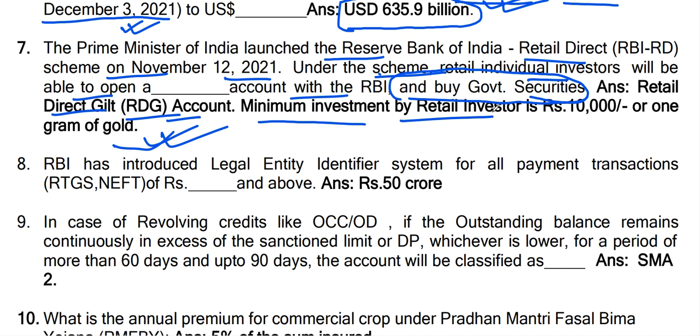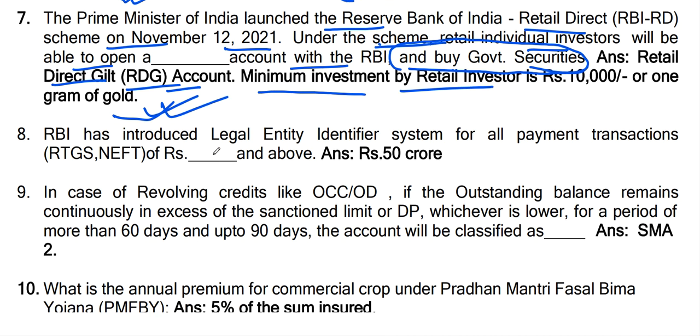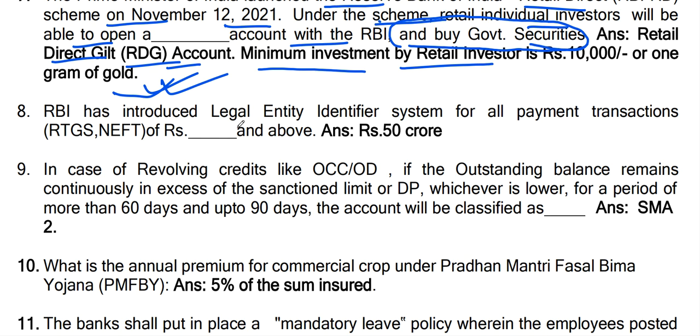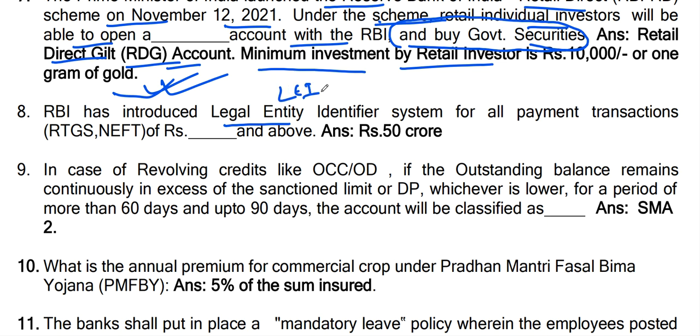Now, question number 8. RBI has introduced the Legal Entity Identifier System, LEI, for all payment transactions through RTGS and NEFT of rupees 50 crore and above.